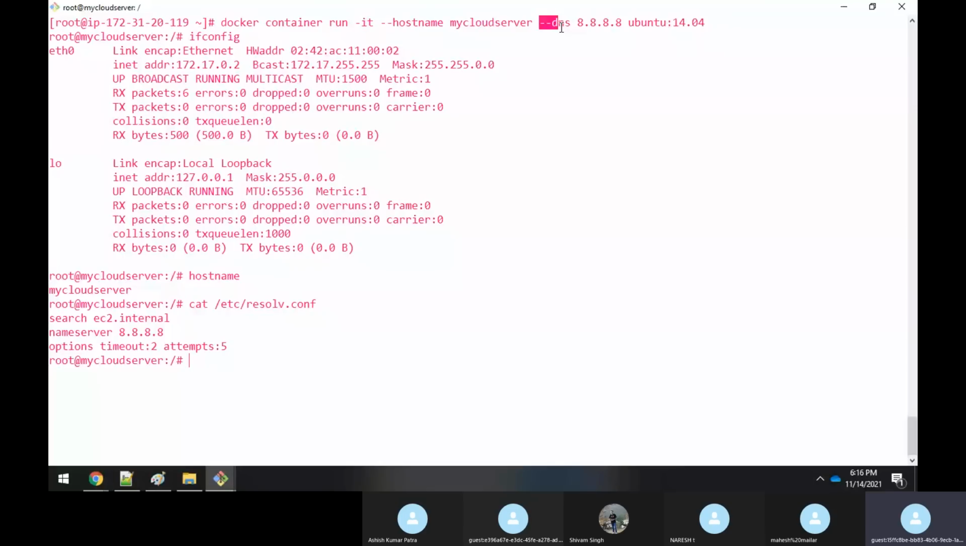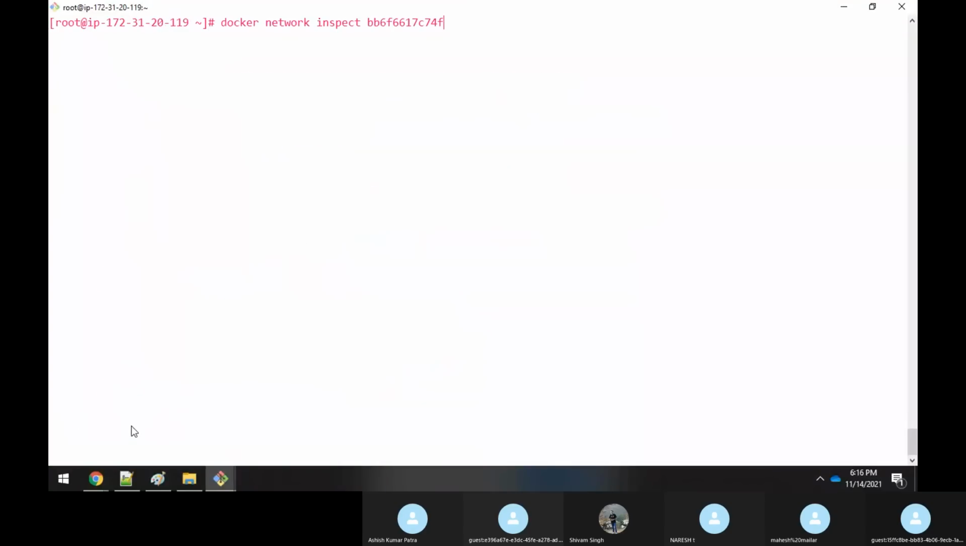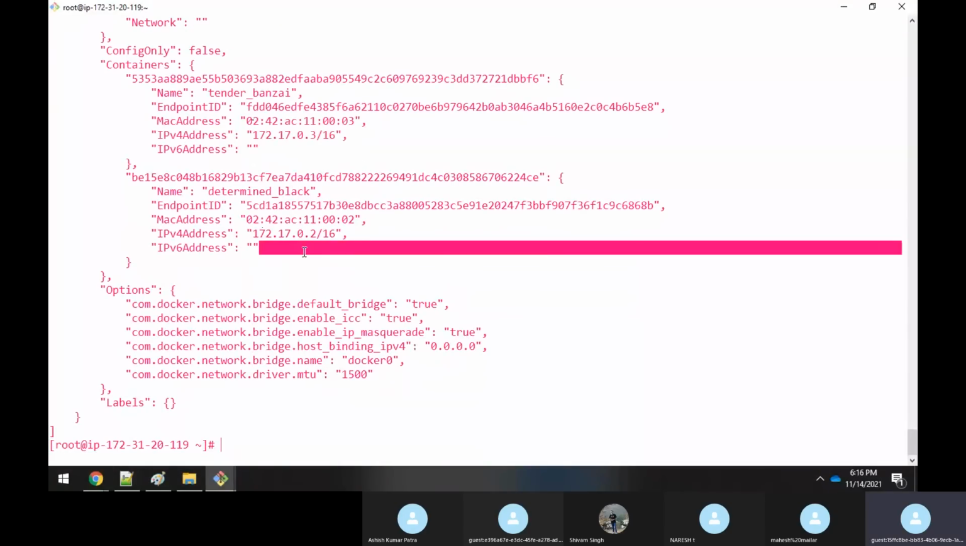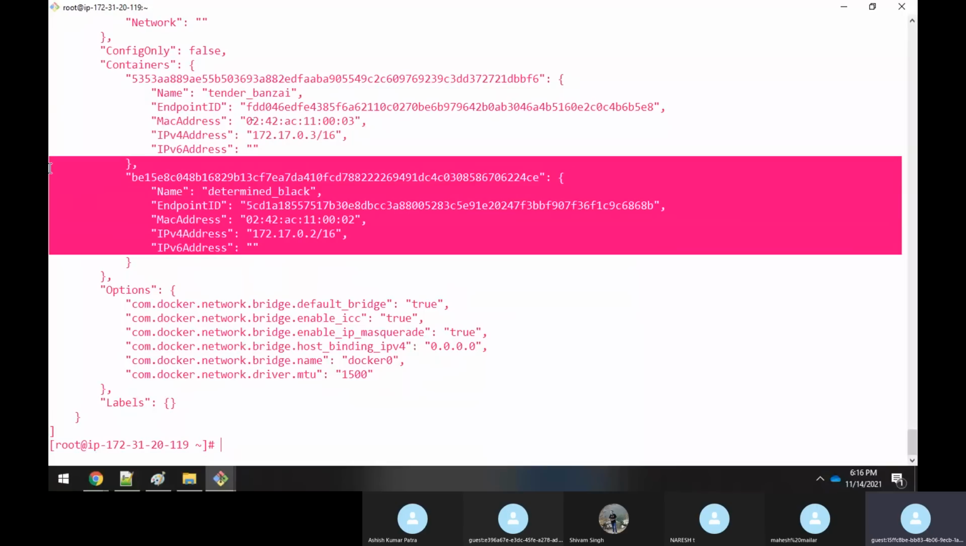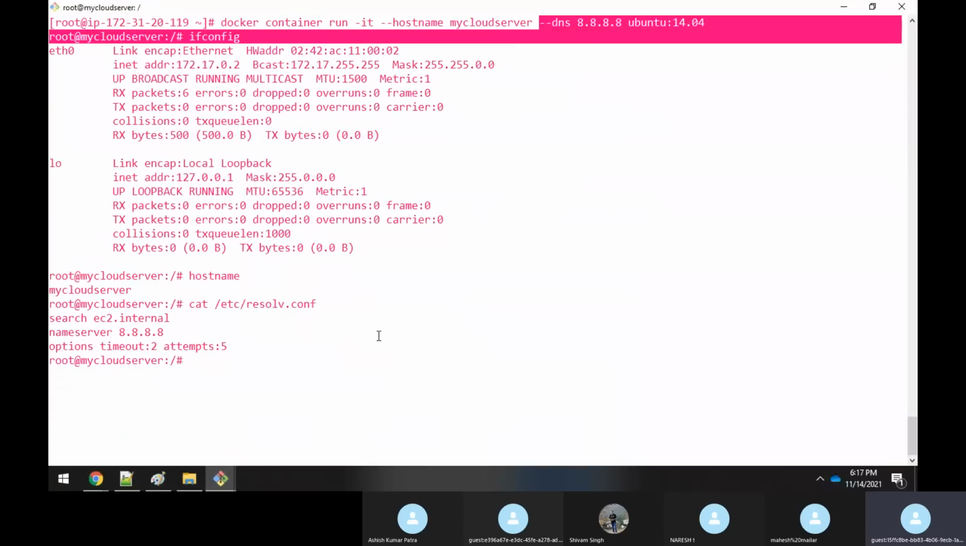Same thing, if you go here and try to run the same thing, inspect. Now you could see that it has one more entry. It means that you killed it and recreated one more container, and it has given the same IP address, whatever was left. Clear, sir, till here?